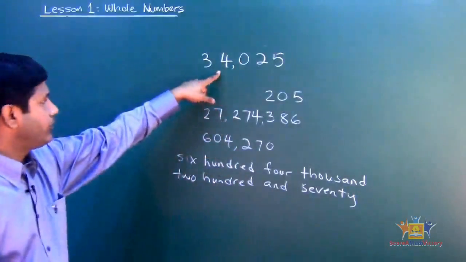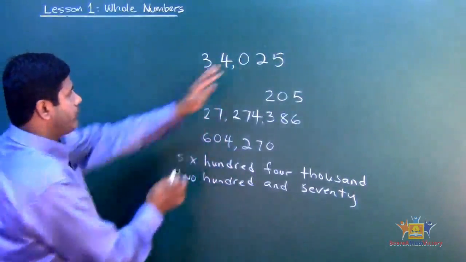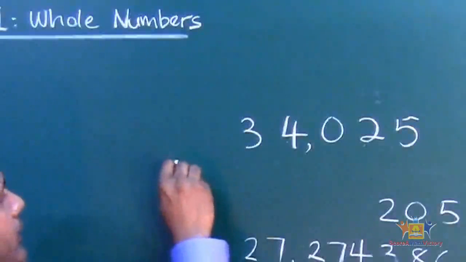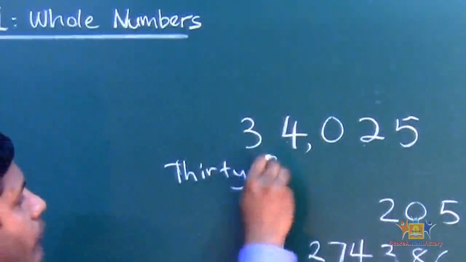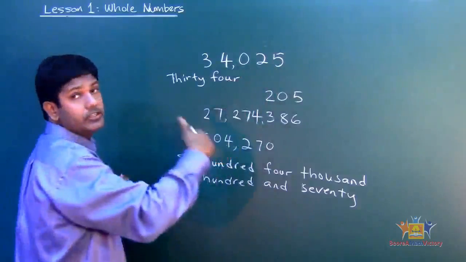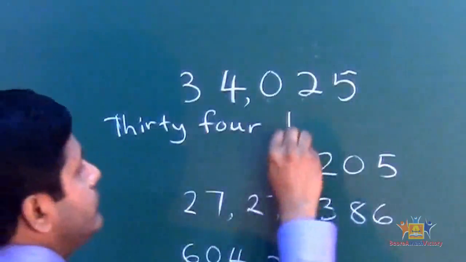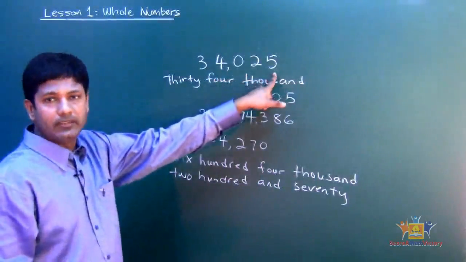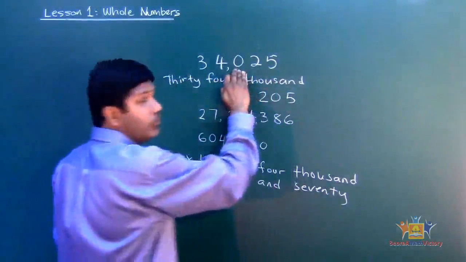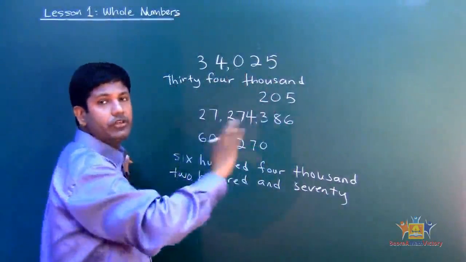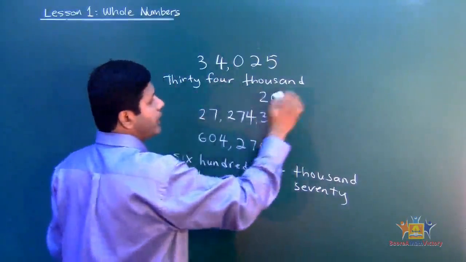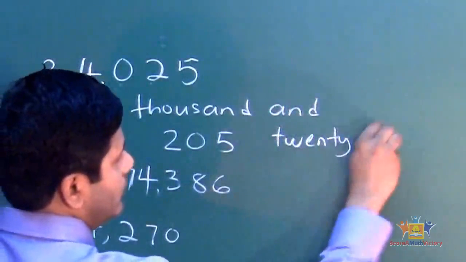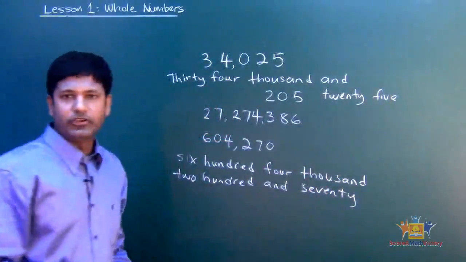If I have to write this one, what would that be? So we block this 3 digits first, which says 34. So we write exactly, says 34. And there are 3 digits behind it, so it makes it 1,000. 34,025 and 25, because there's no value like this one. You just silent it. The 0, you just silent it. So 34,025. See that? Pretty straightforward, isn't it?